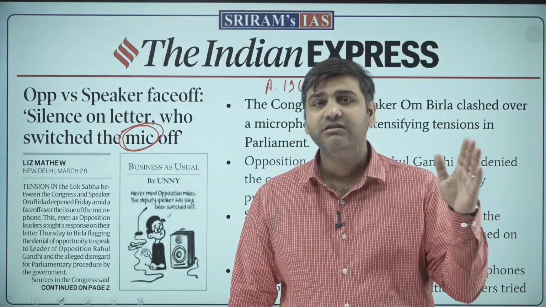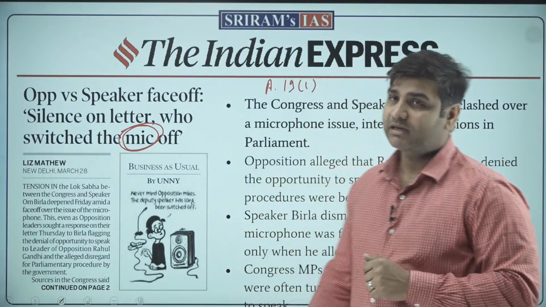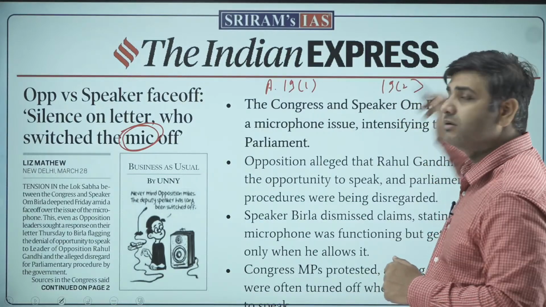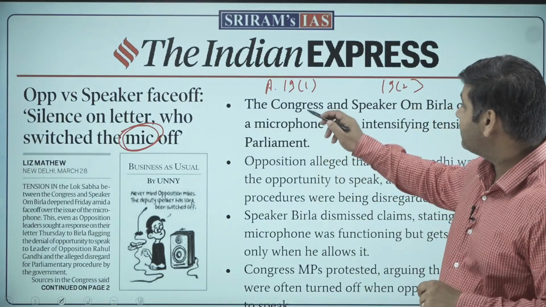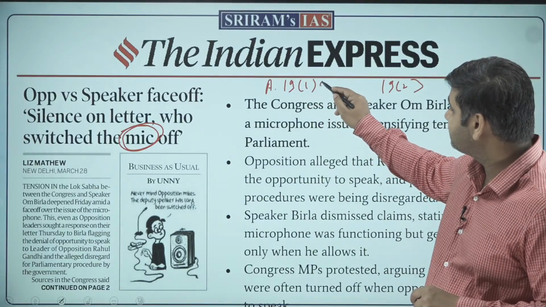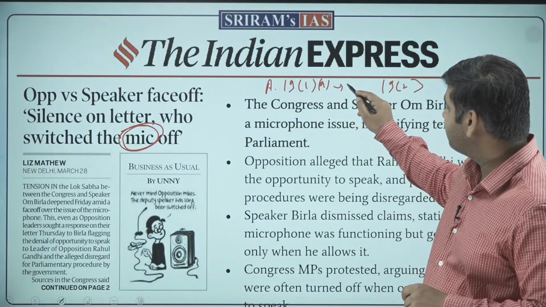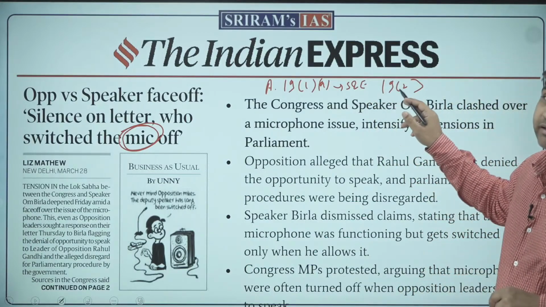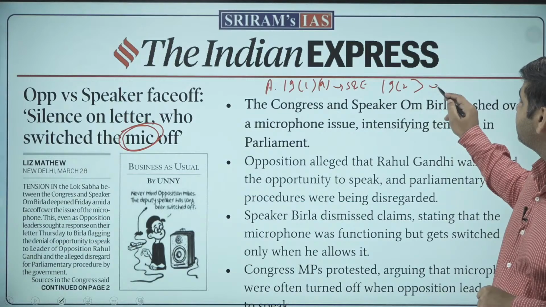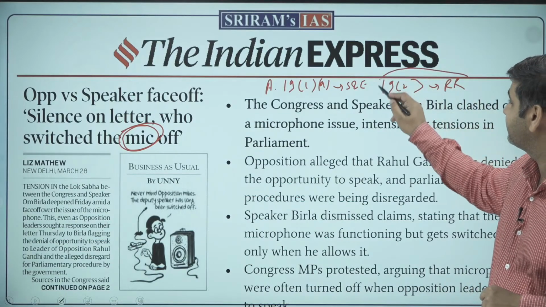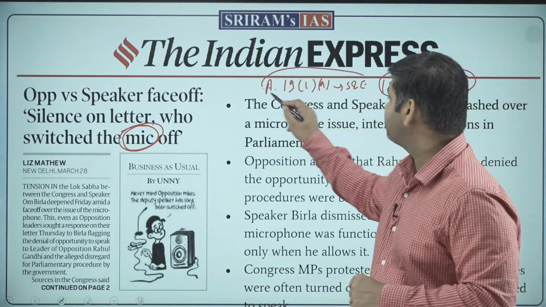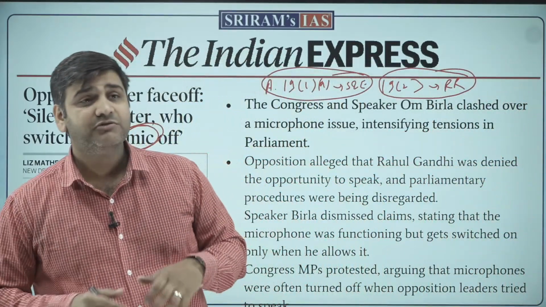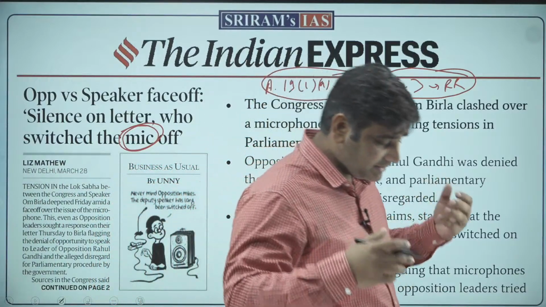But there are also reasonable restrictions on these, starting from Article 19, clause 2, and so on and so forth. Now, Article 19(1), clause A, gives freedom of speech and expression, and Article 19, clause 2 puts reasonable restriction on this freedom of speech and expression. Now, this is for common people. This is for all the people, rather, for all the citizens of India.